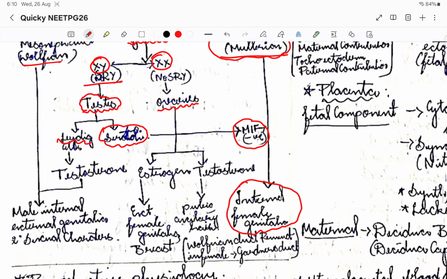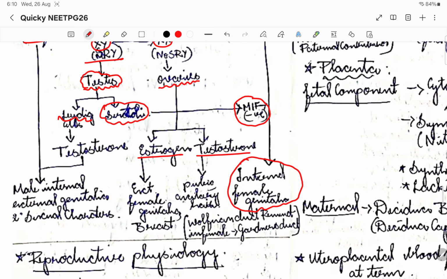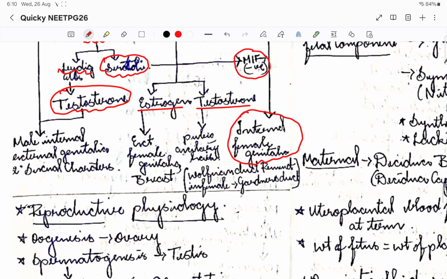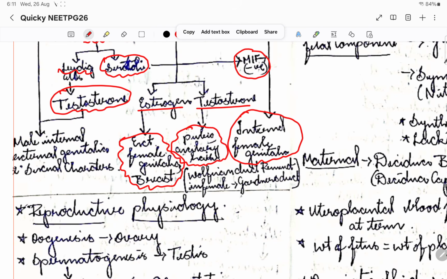Whereas the ovaries basically secrete estrogen and also testosterone. So ovaries will secrete two hormones, whereas in testis it is only testosterone that will be secreted, not estrogen. Estrogen basically develops all the external female genitalia and breast and so on. Testosterone acts on the secondary development of pubic hair, axillary hair, and all these things.